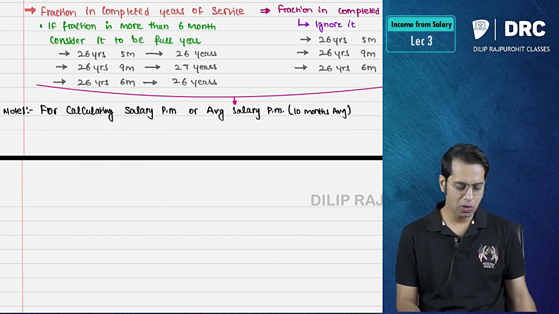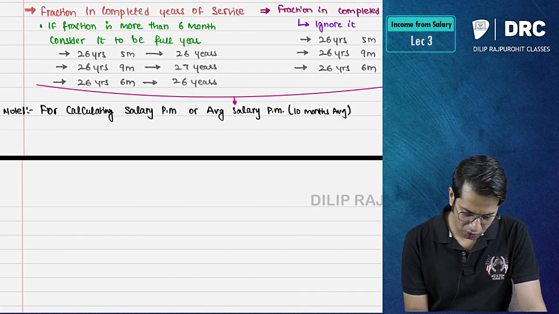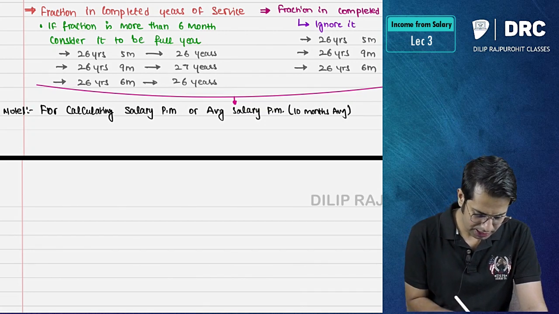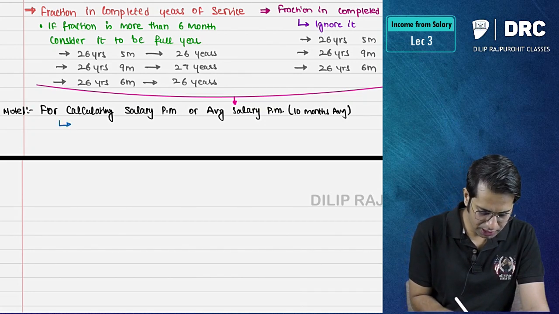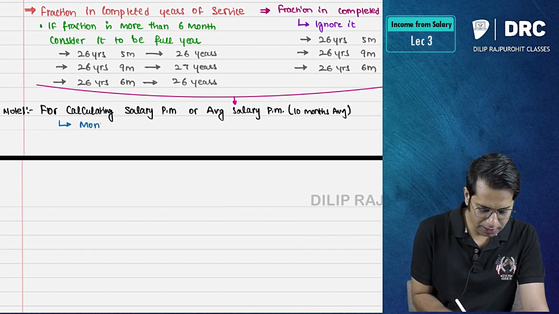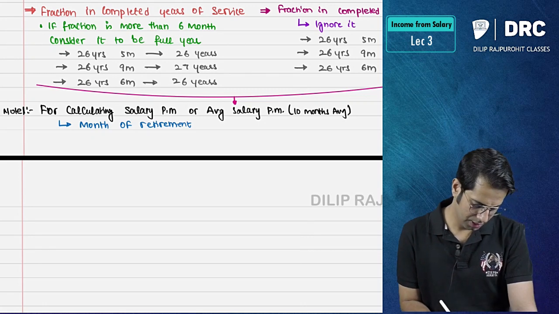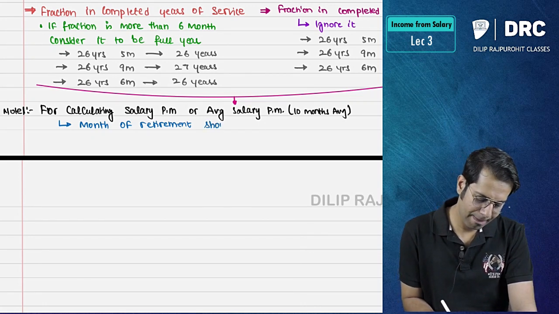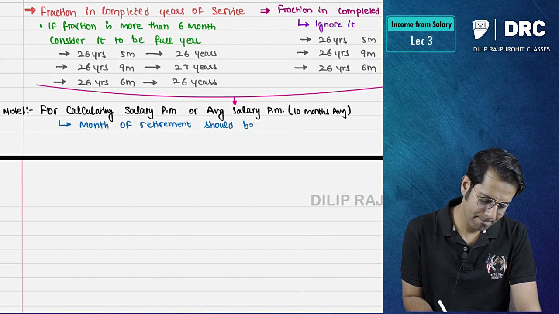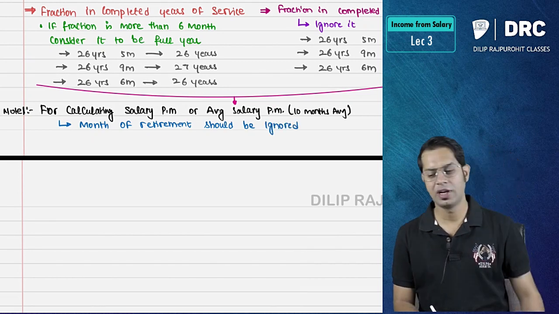When you are calculating this salary per month or average salary per month, what should you do, sir? In such cases, the month of retirement should be ignored.